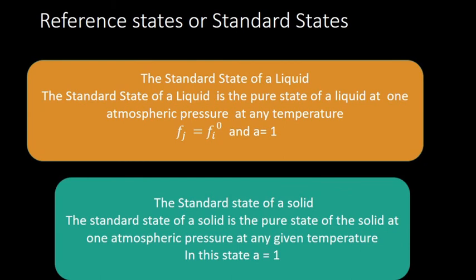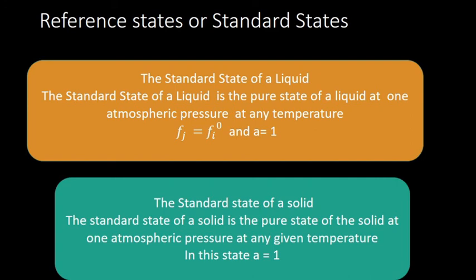Now if we take a liquid, the standard state of a liquid is the pure state of the liquid at 1 atmospheric pressure at any temperature. At that condition also, the fugacity will be equal to the fugacity of the standard state, so activity will be equal to 1.